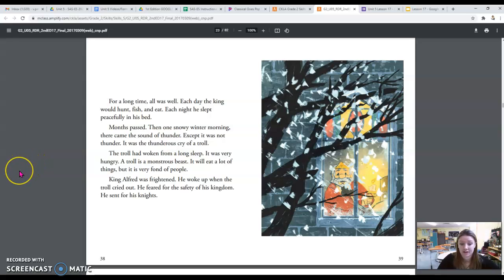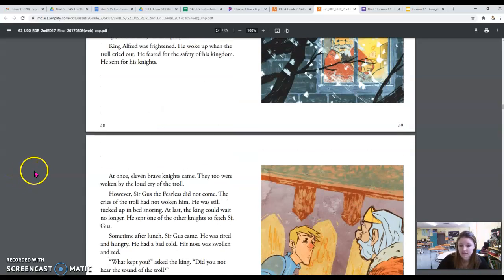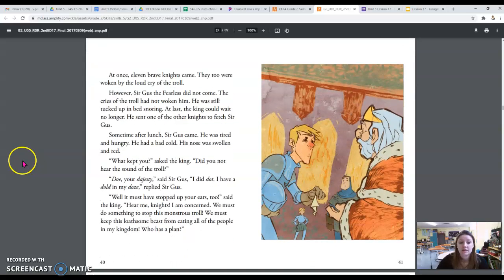It was very hungry. A troll is a monstrous beast. It will eat a lot of things, but it is very fond of people. King Alfred was frightened. He woke up when the troll cried out. He feared for the safety of his kingdom. He sent for his knights. At once 11 brave knights came. They too were woken by the loud cry of the troll.